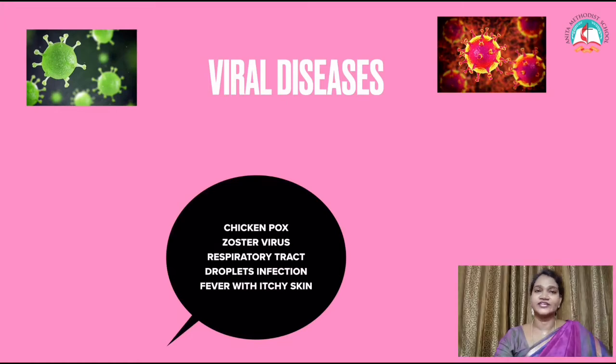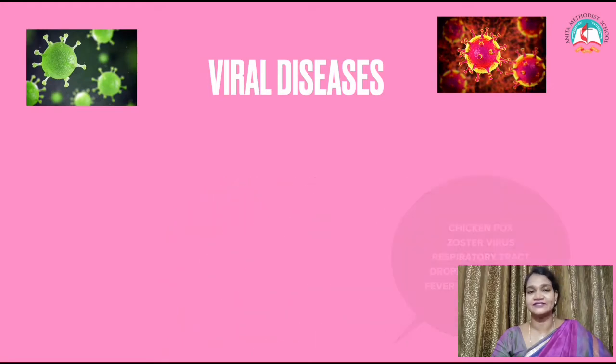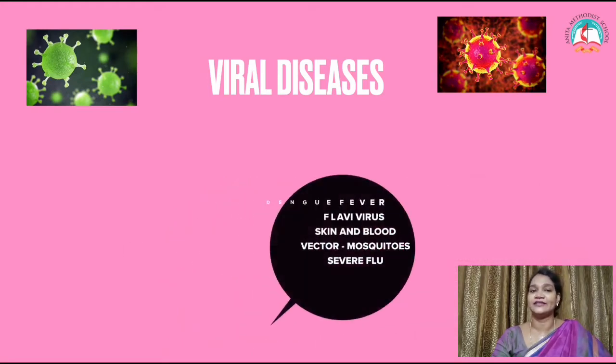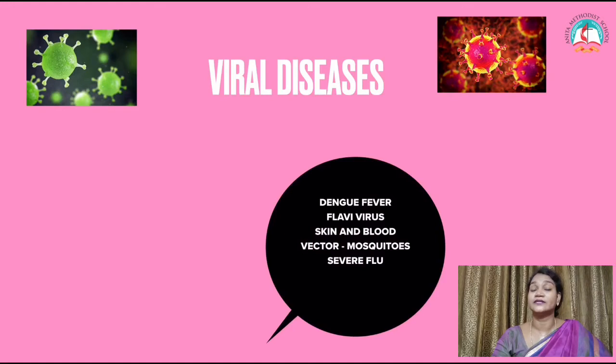The first one is chickenpox, caused by the virus called varicella zoster virus. It occurs in the respiratory tract. It spreads through droplet infection and the symptoms are fever with itchy skin. The next one is dengue fever, caused by flavivirus. It occurs in the skin and blood. It spreads through the vector called mosquito and the symptom is severe flu, fever.